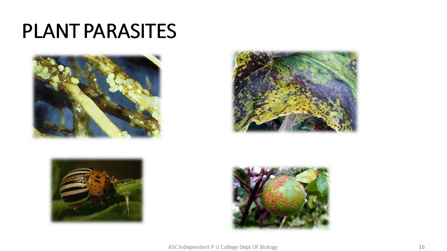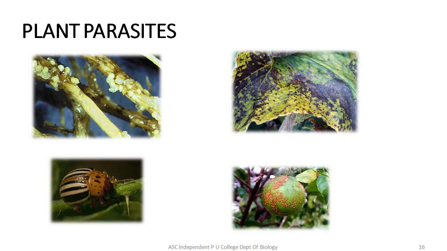Plants are basically being damaged by different types of organisms. In the first picture, you can see a plant being affected by a nematode. In both the first and the second picture, you can see the plant body has been affected due to certain nematodes, helminths, that is worms. In the third picture, you can see a garden pest, a beetle-like insect which is damaging the plant body.